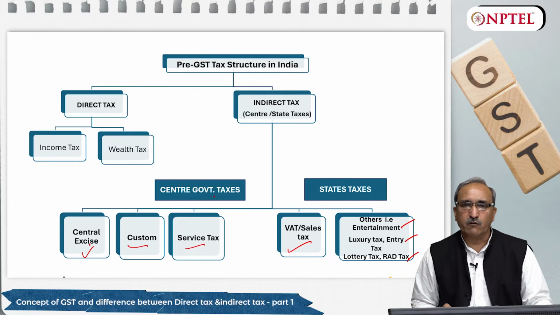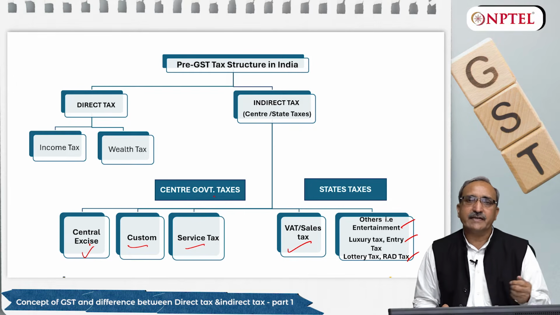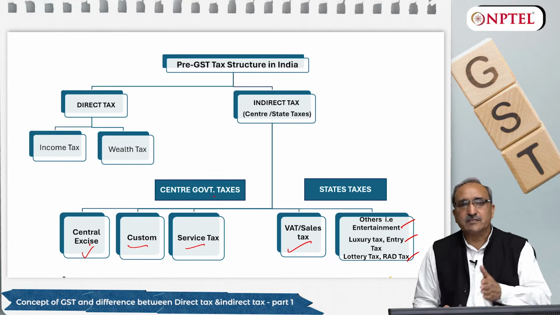So this way we had different taxes, direct and indirect. Direct taxes we are not talking about today. Indirect taxes we will talk about: central excise, custom, service tax, VAT, entertainment tax, luxury tax, local area development tax. Why are these indirect taxes? Indirect taxes mean the consumer, the assessee, the taxpayer doesn't pay tax directly to the government. Let's take the example of sales tax, which was the tax before GST.